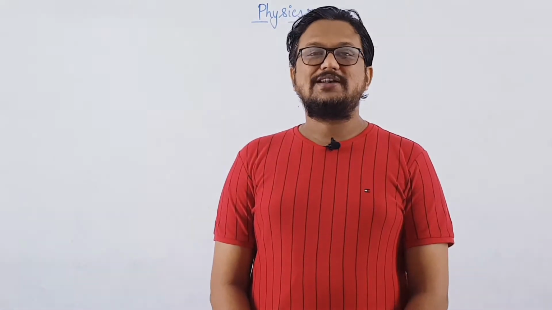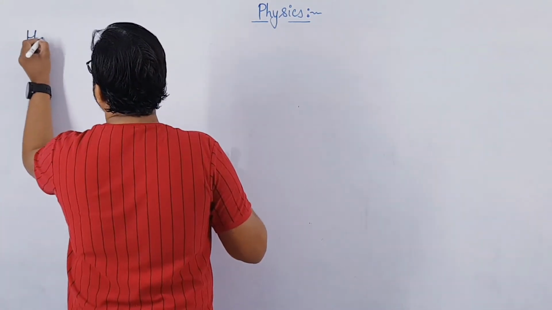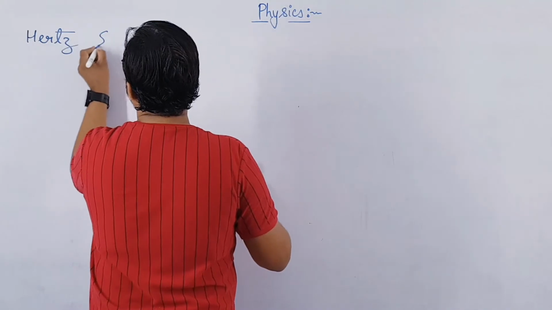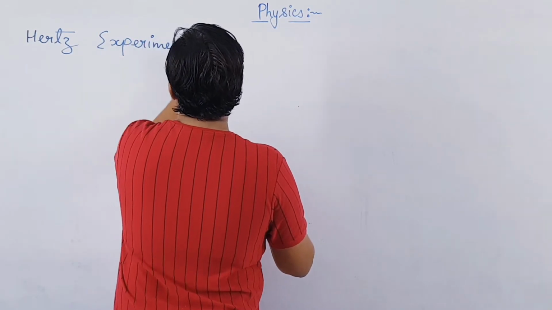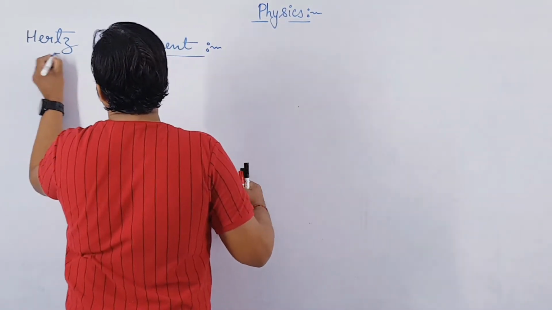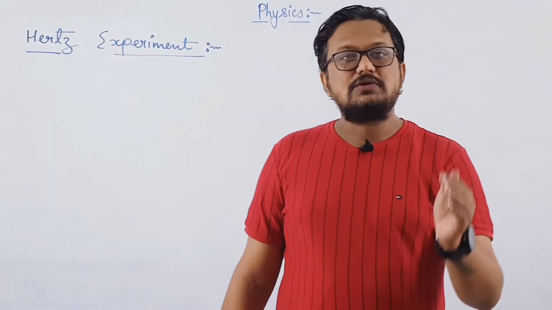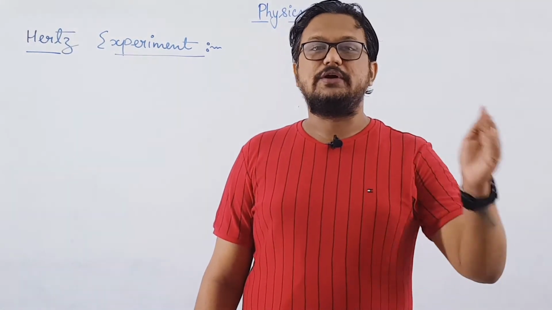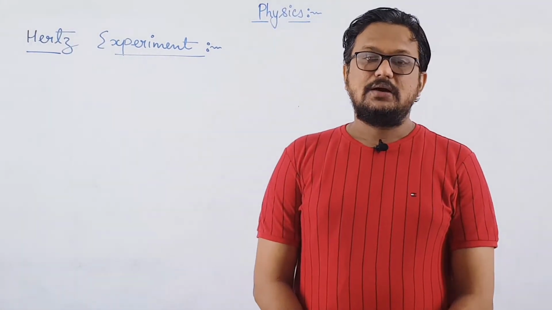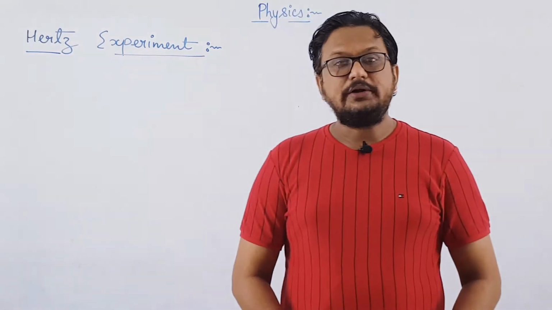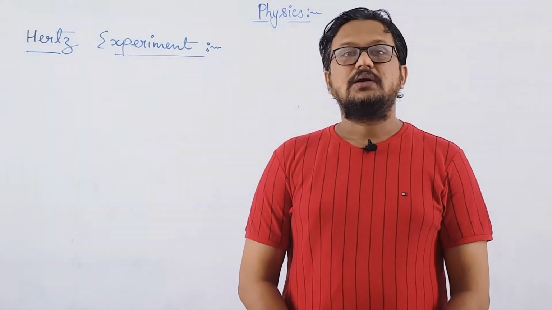So let us quickly start with Hertz's experiment. What was the main aim of Hertz's experiment? Basically, Maxwell was the person who developed the wave theory of electromagnetic radiations. It is known as Maxwell wave theory. Now, according to this wave theory, an important conclusion made by him was that light is also an electromagnetic wave, right?